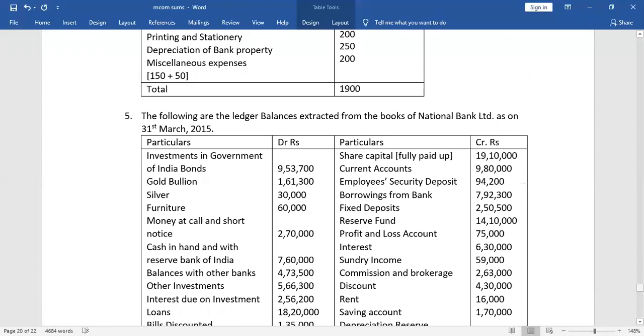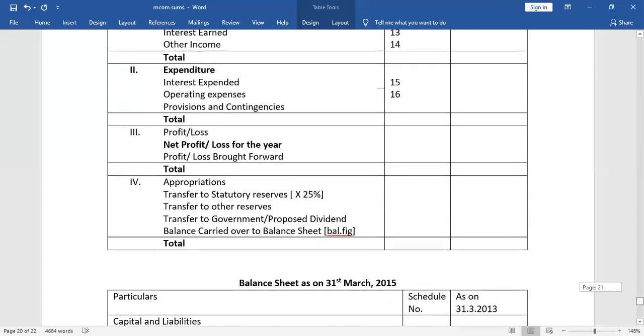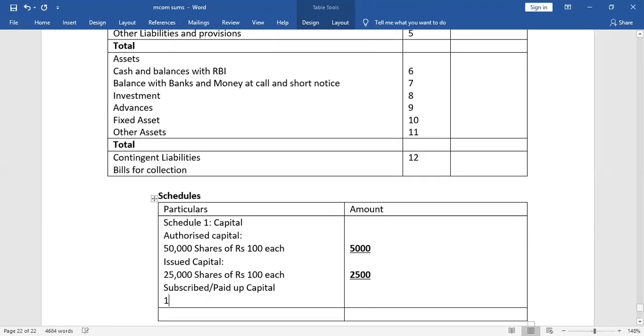That means 19 lakh 10,000 divided by 100 gives the number of shares, 19,100 shares of rupees 100 each, which comes to 19 lakh 10,000.